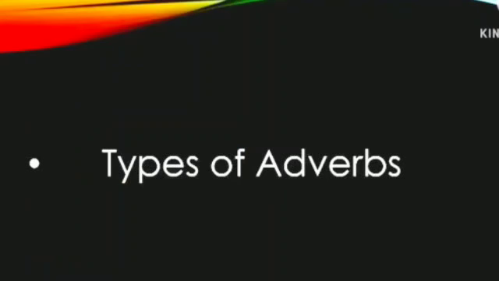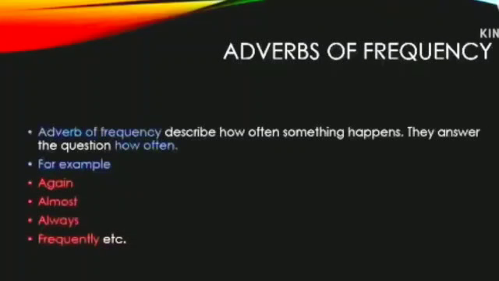Now, let's discuss kinds of adverbs. We have different kinds of adverbs. First of all, we are going to discuss adverbs of frequency.